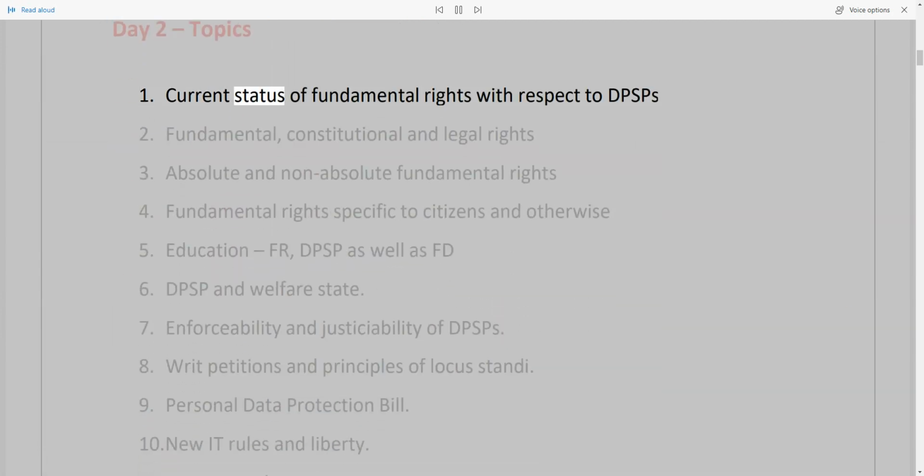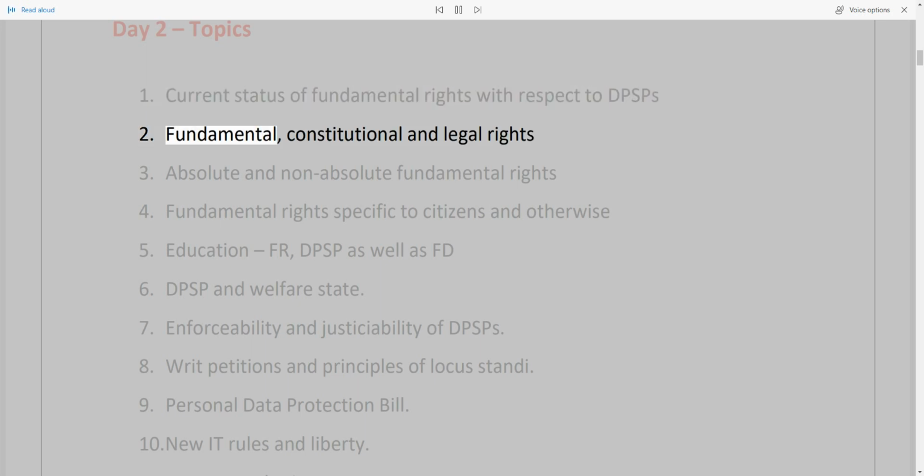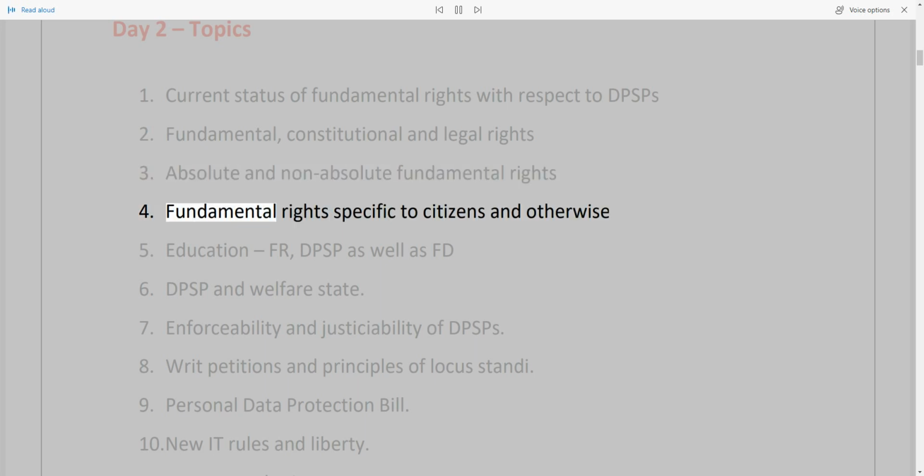1. Current status of fundamental rights with respect to DPSPs. 2. Fundamental, constitutional and legal rights. 3. Absolute and non-absolute fundamental rights. 4. Fundamental rights specific to citizens and otherwise. 5. Education, FR, DPSP as well as FD. 6. DPSP and welfare state.